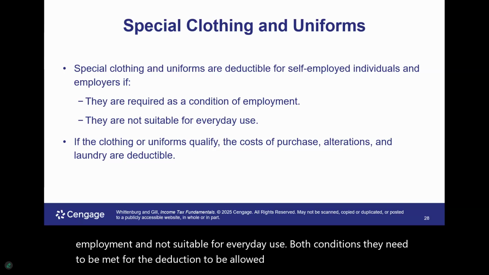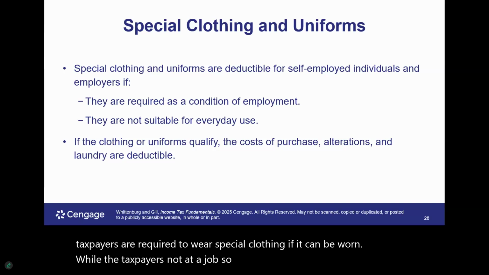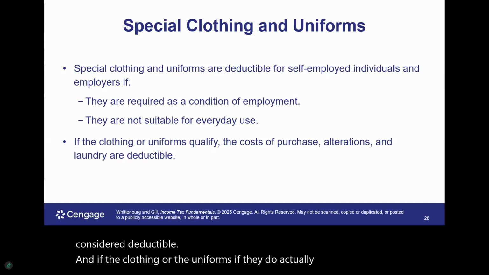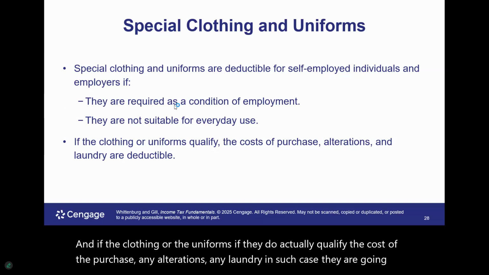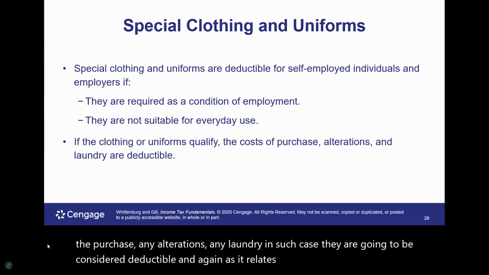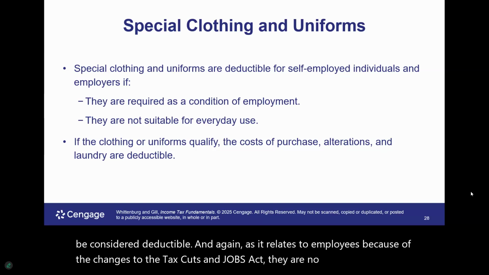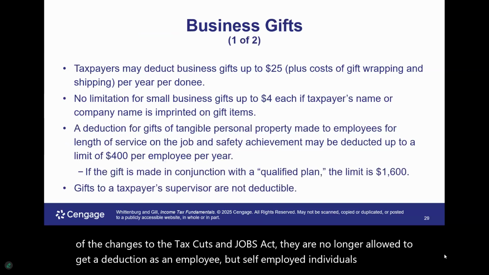It's not enough that the taxpayer is required to wear special clothing if it can be worn while the taxpayer is not at a job. The cost of protective clothing, like safety shoes, hard hats, and rubber boots required for the job, is also considered deductible. And if the clothing or uniforms do qualify, the cost of the purchase, any alterations, and any laundry will be considered deductible. Again, as it relates to employees, because of the changes to the Tax Cuts and Jobs Act, they are no longer allowed to get a deduction as an employee, but self-employed individuals do have that benefit.